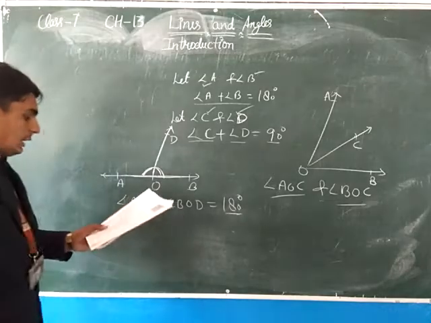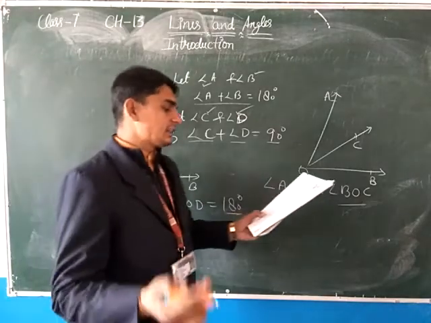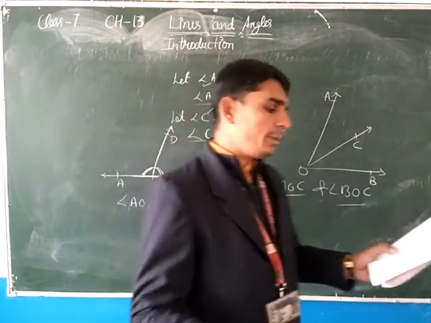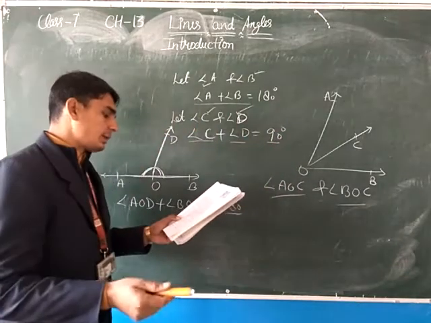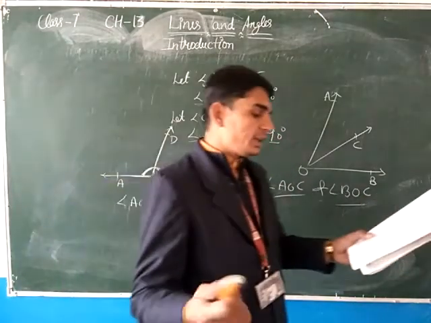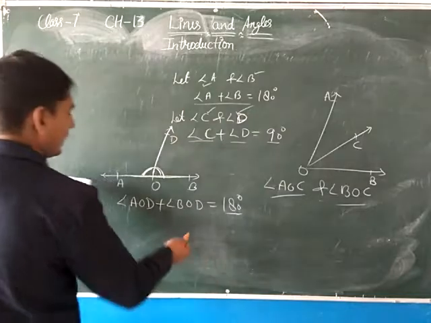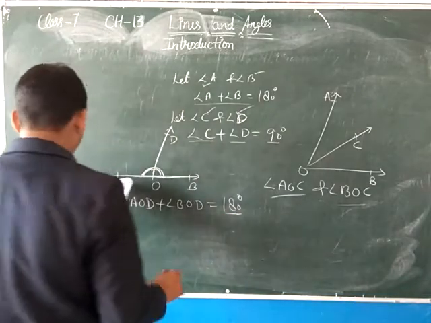180 डिग्री. Two adjacent angles are said to form a linear pair of angles if their non-common arms are two opposite rays. और दोनों का sum कितना होता है बेटा? 180 डिग्री होता है. क्लियर बेटा? Okay.